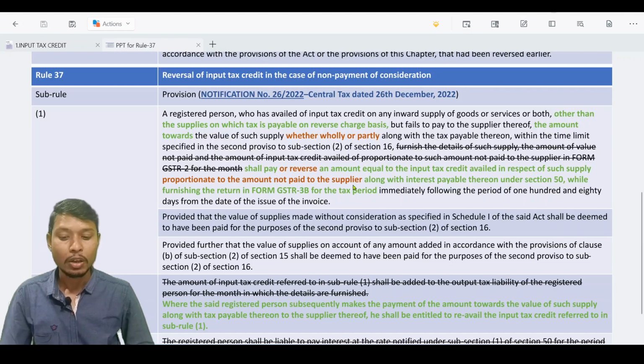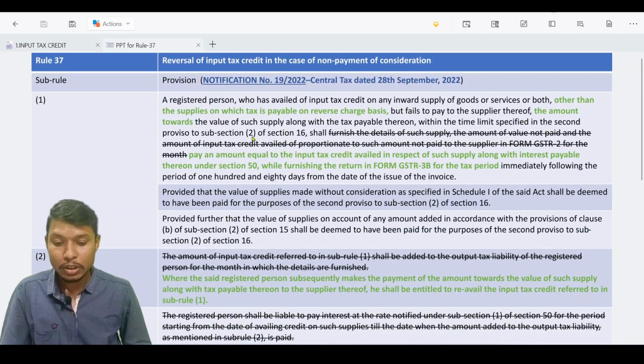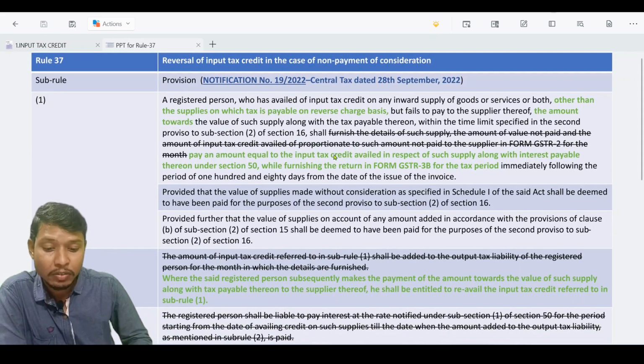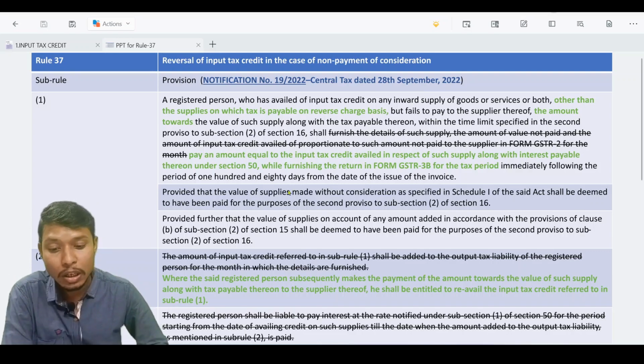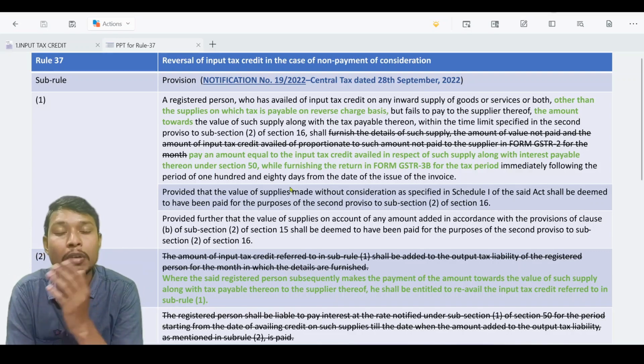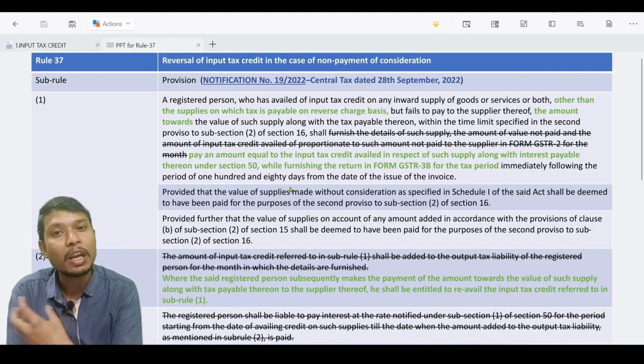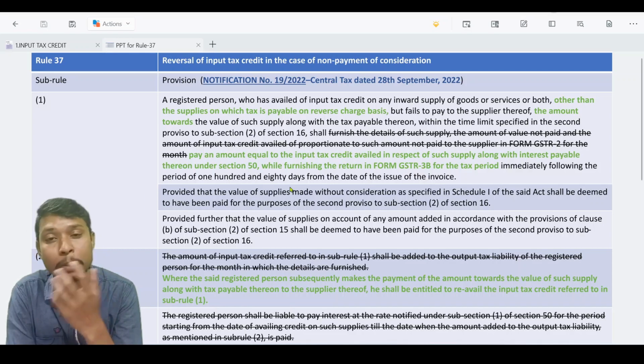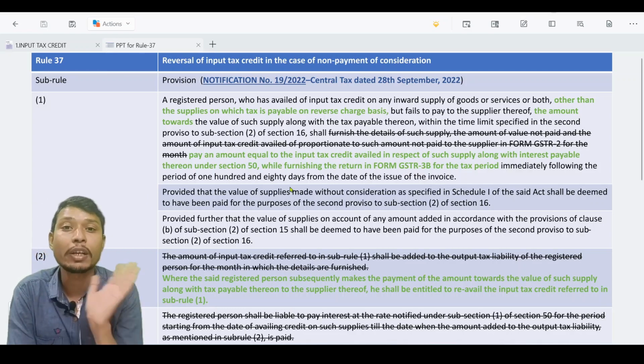If you clearly observe the amendment which took place through notification number 19, the word proportionate was removed, was omitted. Through this amendment, say for example, I have purchased goods worth rupees 1 lakh on which GST is 18,000. So the total payment I have to make is 1,18,000. I have made a payment of 1,17,500 rupees. Only I did not make payment of 500 rupees.